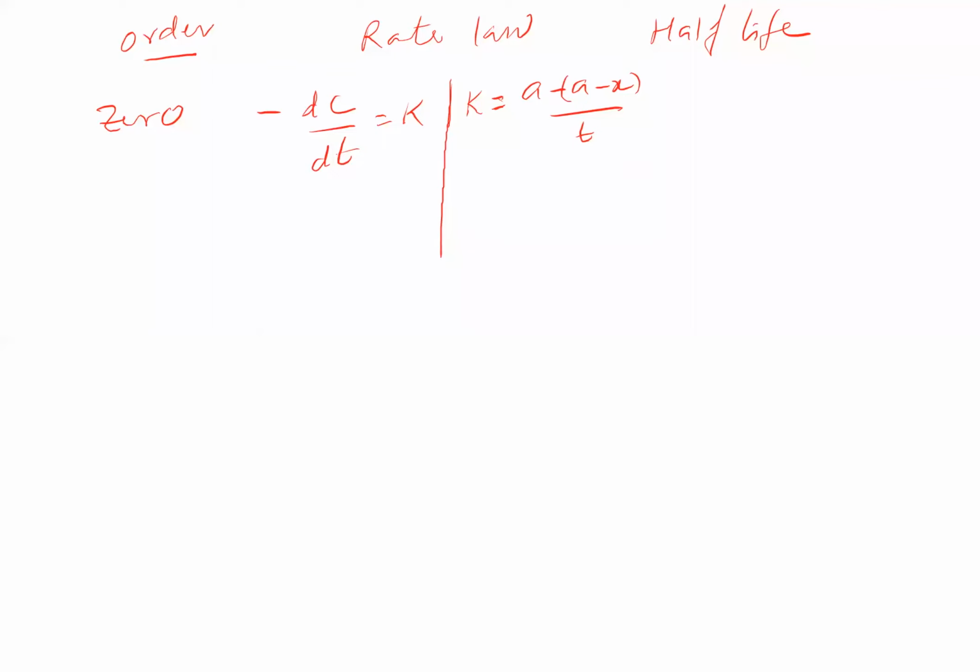Or you can write x by t also. That is the zero order equation. When it comes to half-life, t half is equal to a by 2k, the half-life of a zero order reaction.